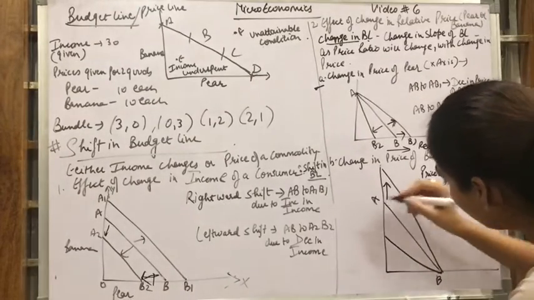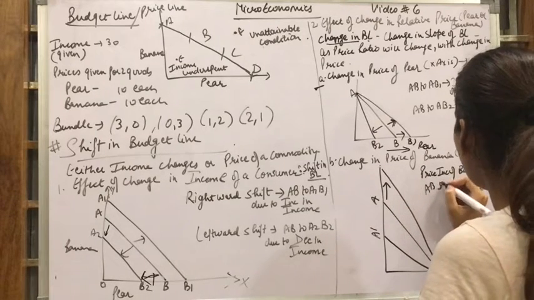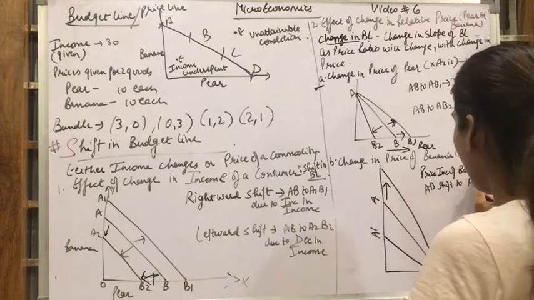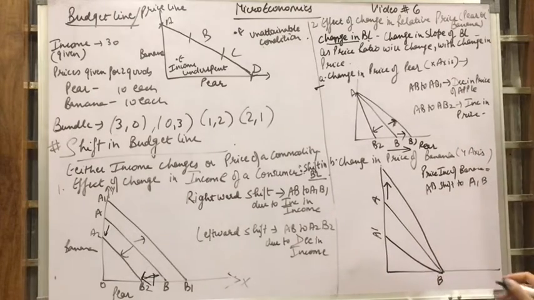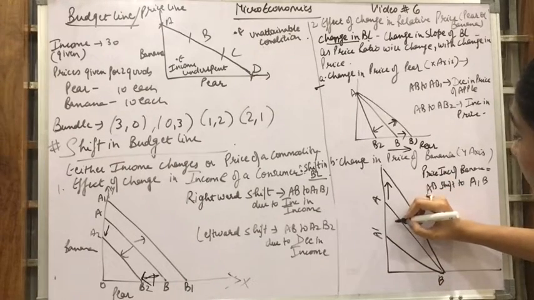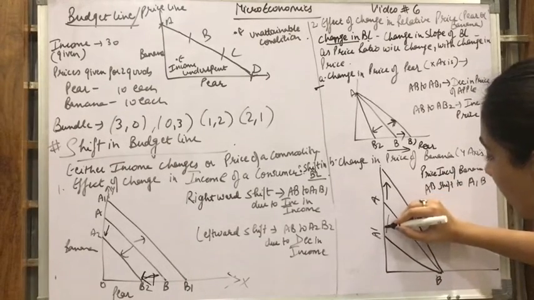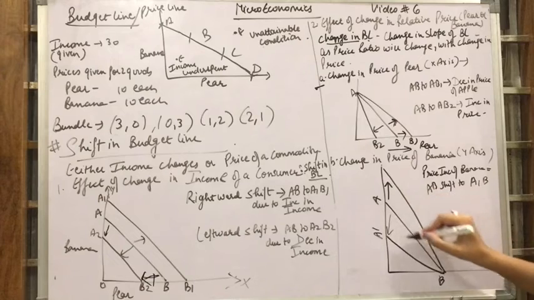AB से क्या होगा? AB shift हो जाएगा to A1B. Why? अगर मेरे price increase हो गए हैं तो मुझे अपनी consumption कम करनी पड़ेगी. I have to reduce my consumption. AB will shift to A1B.